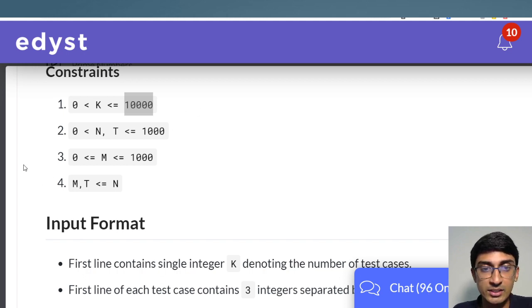If I'm calculating NCR, which is n factorial by r factorial into n minus r factorial, and if factorial takes n amount of time, then you are going to run out of time easily. You're going to get a time limit exceeded, because in each of the 10,000 cases, even if you're calculating 100 factorial, you're doing 100 steps. That will easily help you reach 10 raised to 6, because it's 10 raised to 4 already.